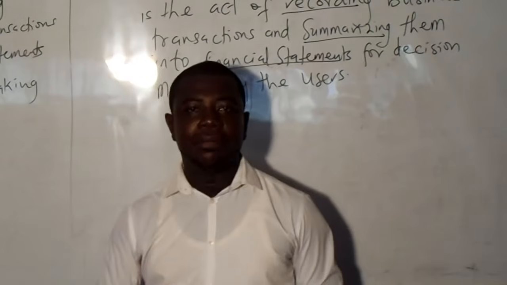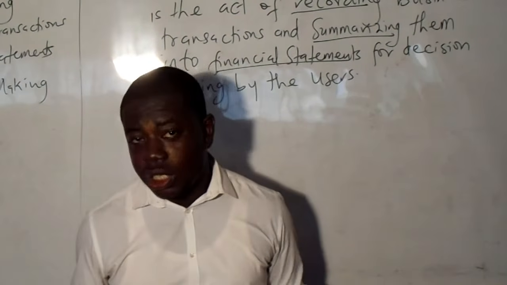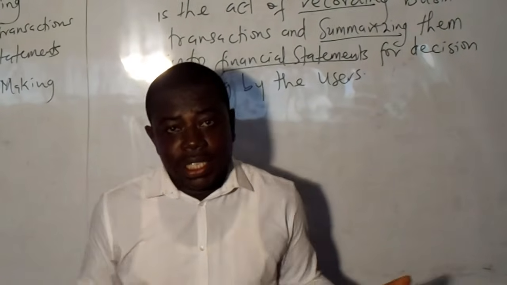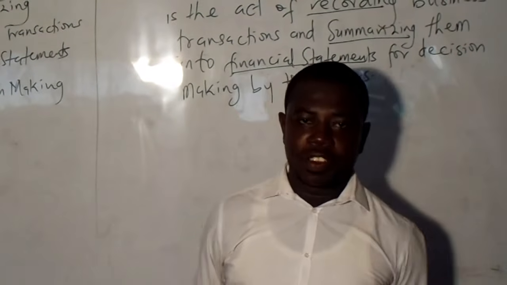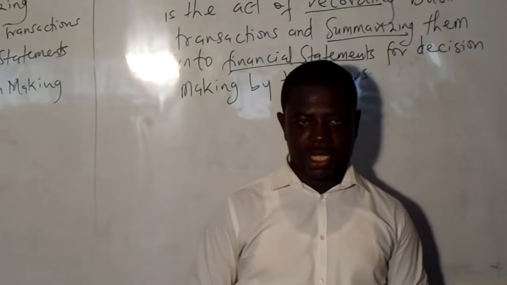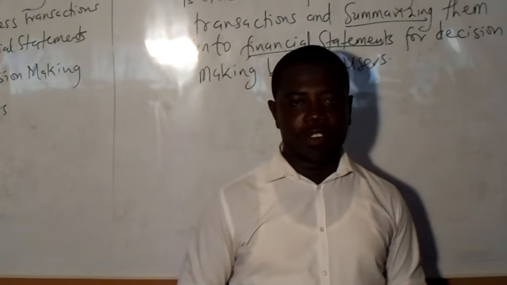And then decision making. Decision making is simply choosing from among alternatives. When you have a lot of alternatives and you make a choice, that is a decision you have made. And decisions are made by the users of the financial statements. And so we need to know who these users are, and then what kind of decisions they make with our financial statements.